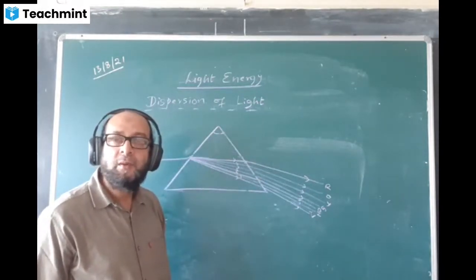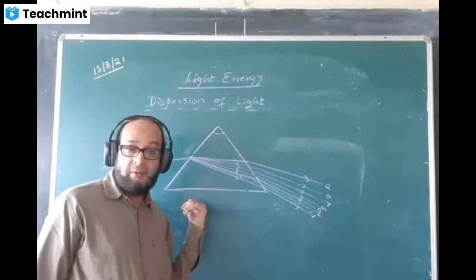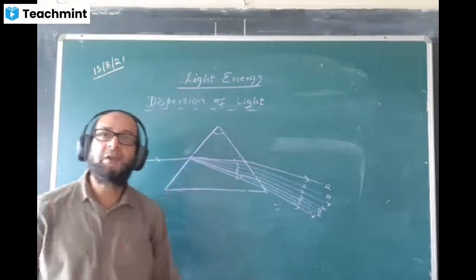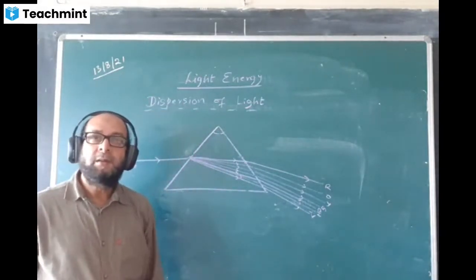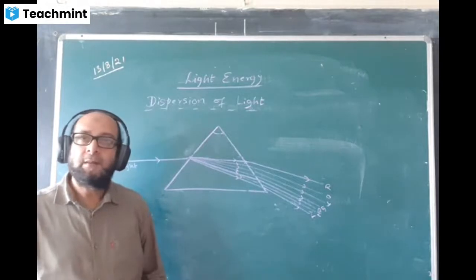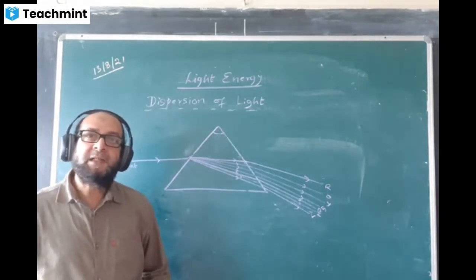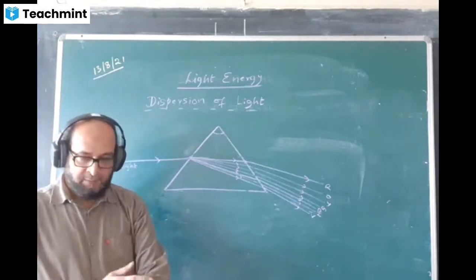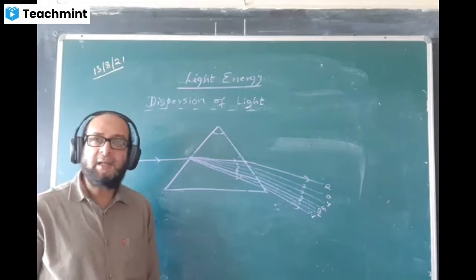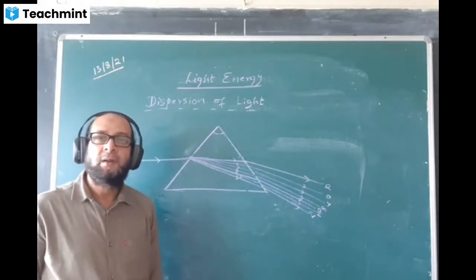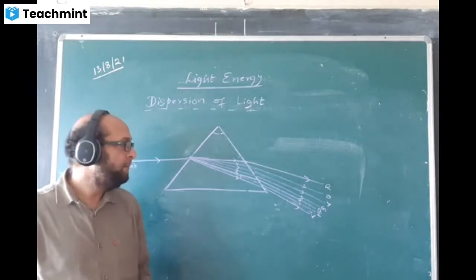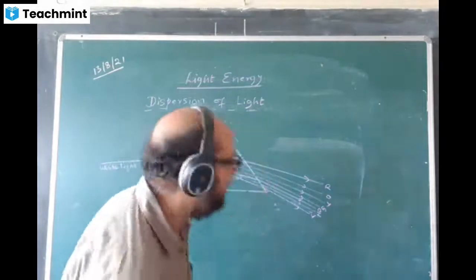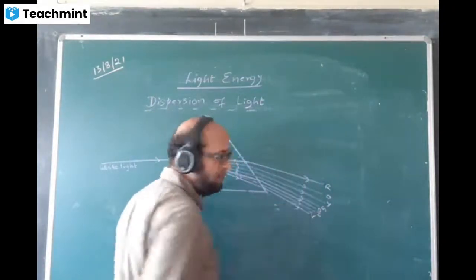Have you understood? Write down this point. During dispersion, violet deviates the most and red the least.